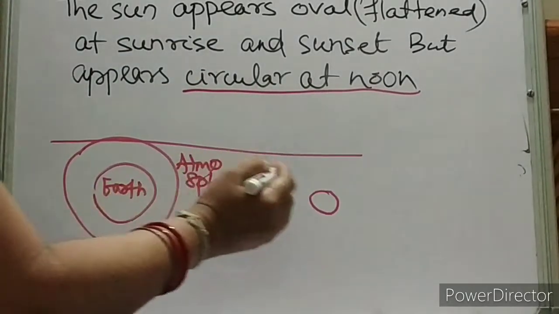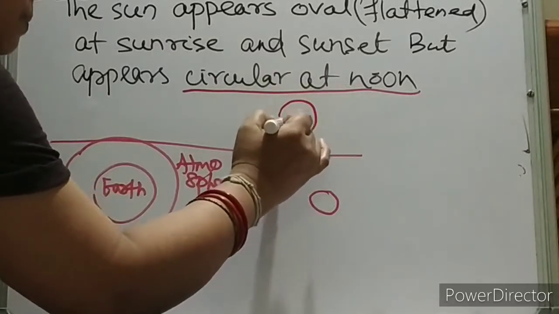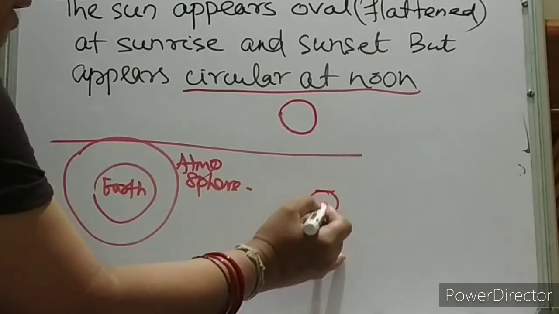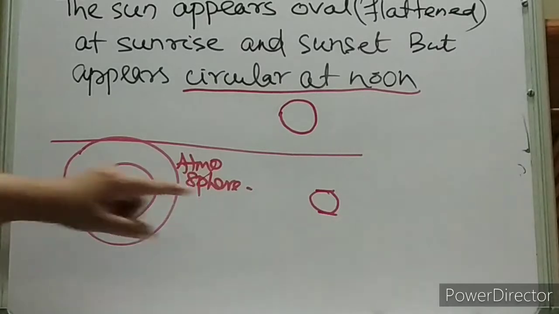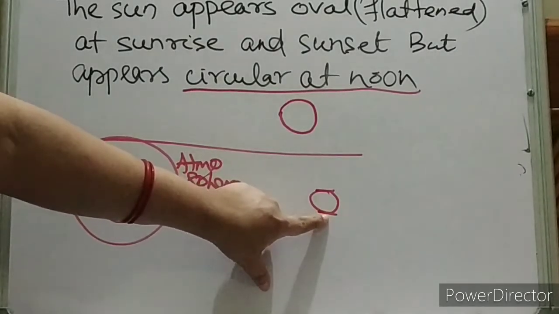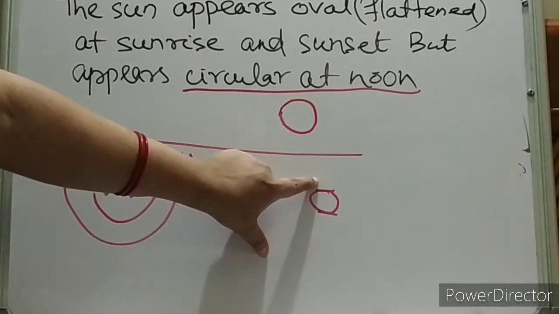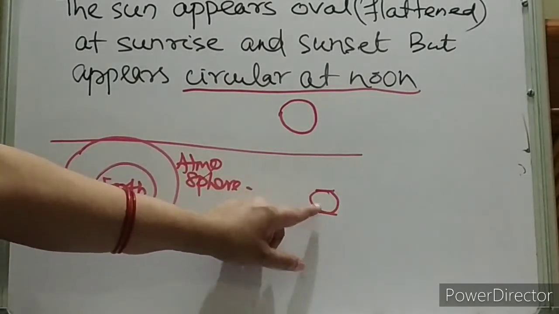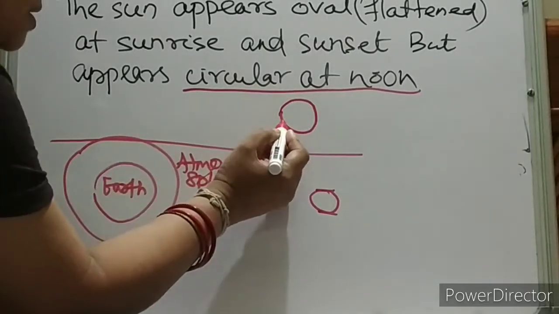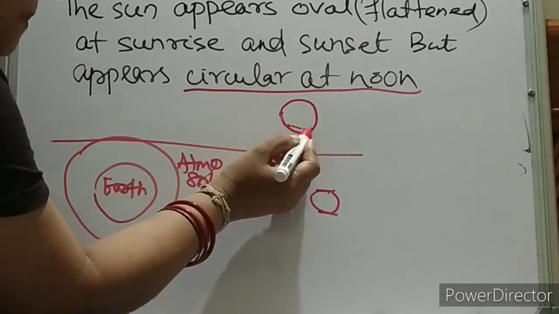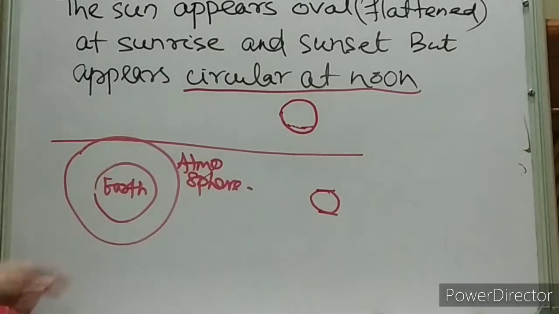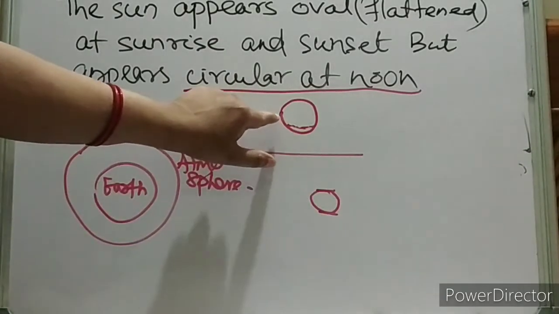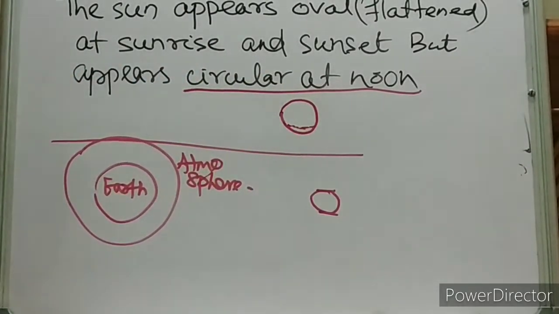See here, the shifting of the sun will be here, but see the top part and the bottom part. The bottom part of the sun is lower in the sky as compared to the top part. So the bottom part will shift a little bit more, or appears to be a little bit higher in the sky than the top part.